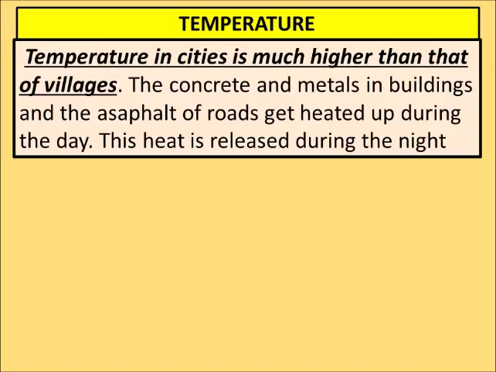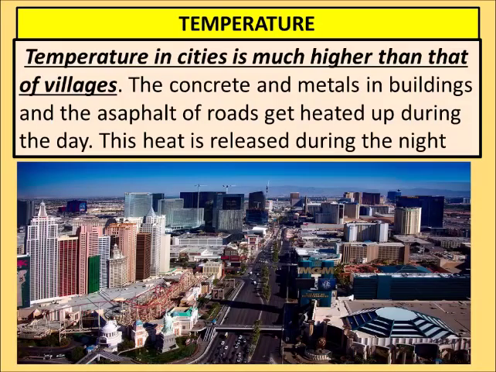Temperature in cities is much higher than that of villages. It is very obvious because of the concrete and metals in buildings. This is known as concrete, the stones which these buildings are made up of. And the asphalt of roads, you must have heard the word damar. Damar is used to make the road.